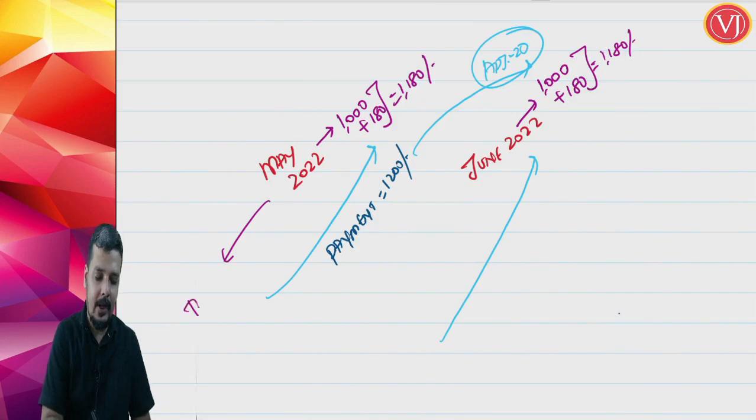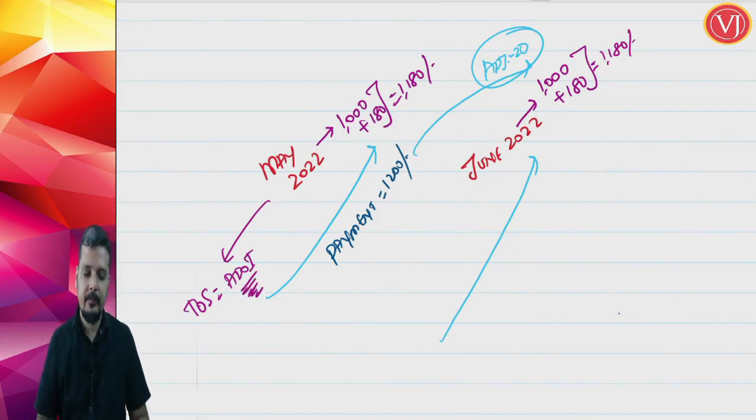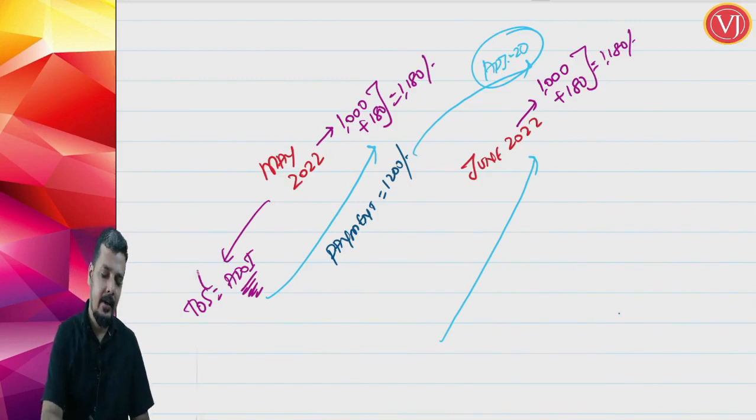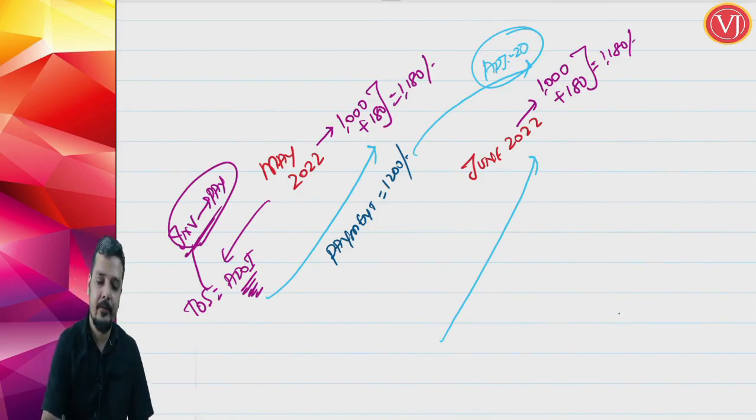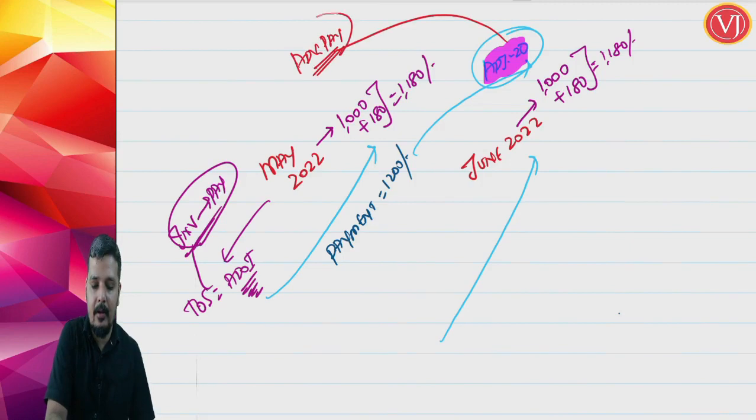For May 2022, time of supply, assuming that the invoice is raised first, is equal to the actual date of invoice, because you have made the payment after the invoice is raised. The invoice was there first, followed by payment, so you are going with the actual date of invoice. But when you are talking about June 2022, there is an issue. If you look carefully, you have paid 20 rupees in advance. This is nothing but advance payment for the June month.